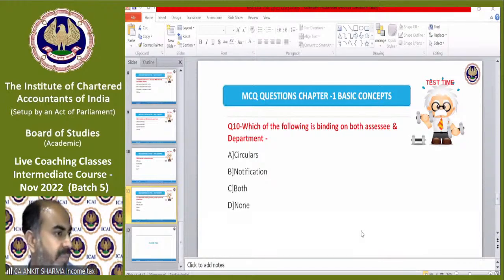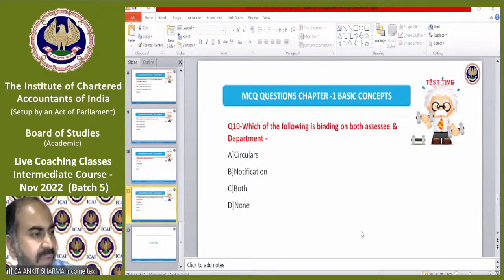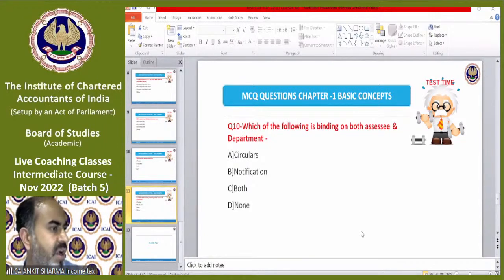Swati is saying B, of course. Okay, B. Hitesh is saying C. Aditya is saying B. Hitesh is saying C. Parampreet Kaur is saying B. Vandana Amarkant Chaudhary is saying C. Okay. Hitesh again saying C. Saurabh is saying B. Mukta is saying B. Vaishnavi is saying A. Janisha is saying C.